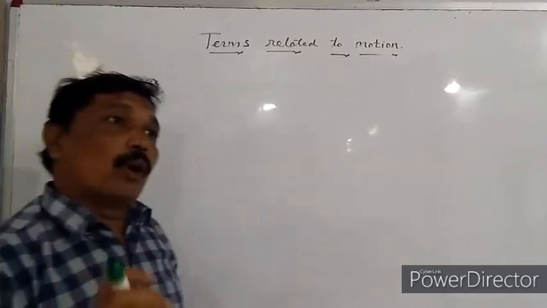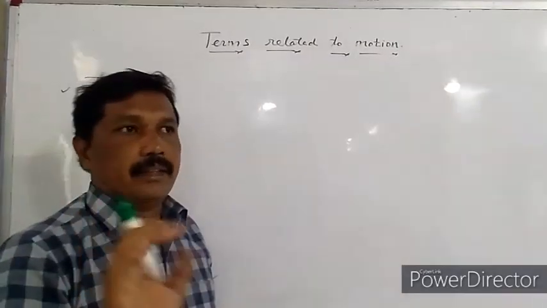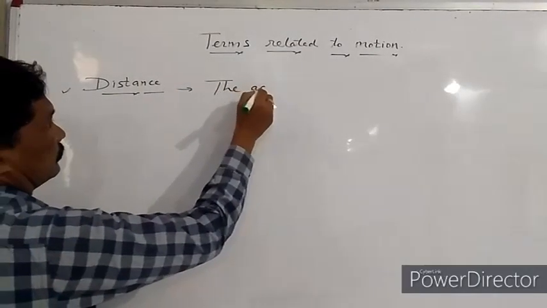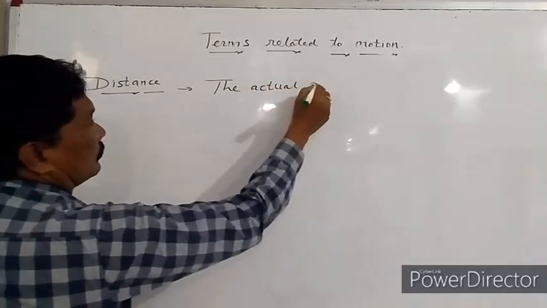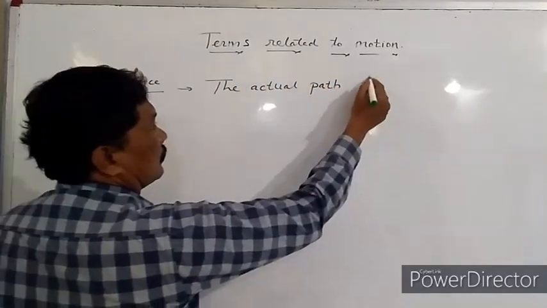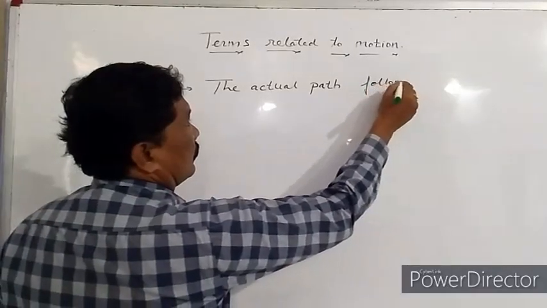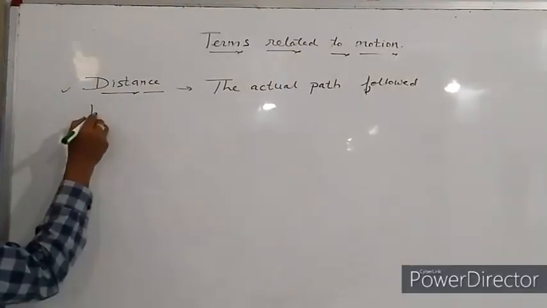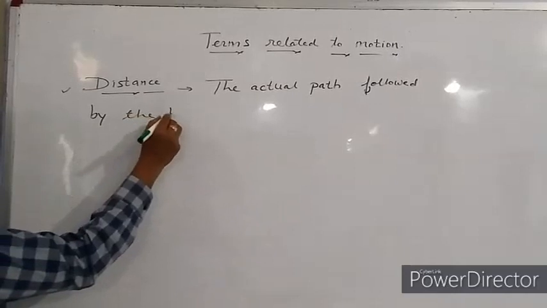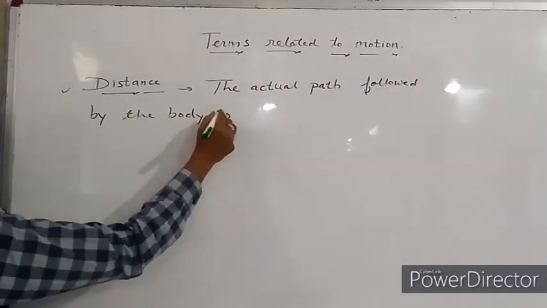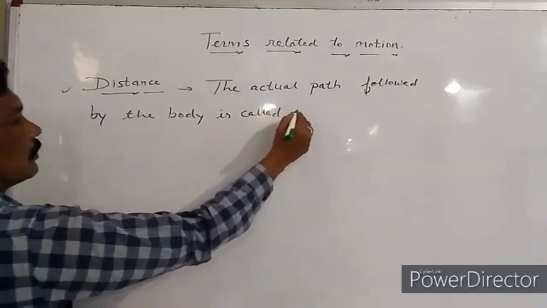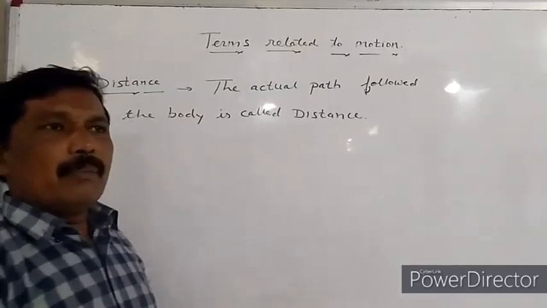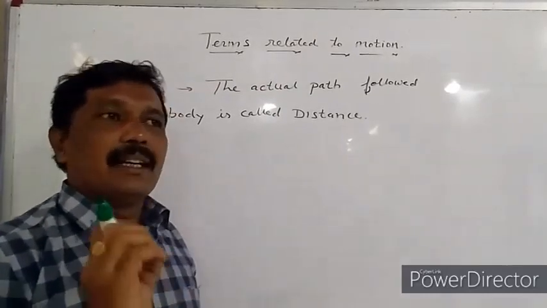The actual path followed by a body is called distance.